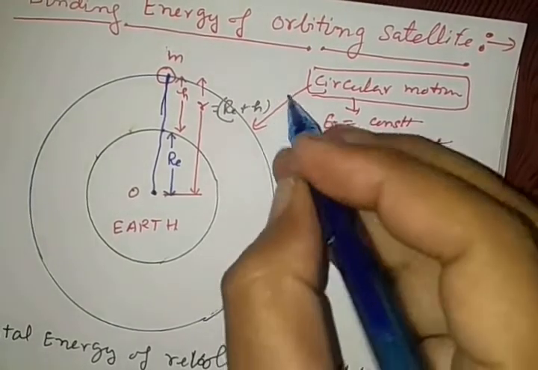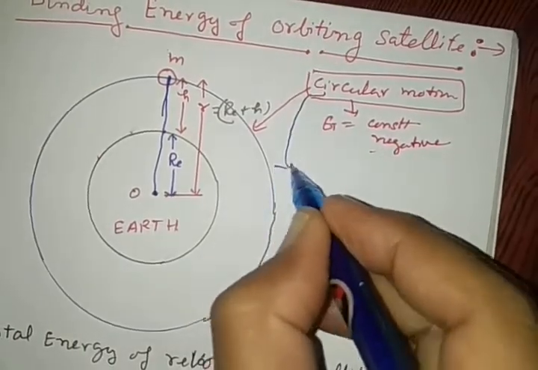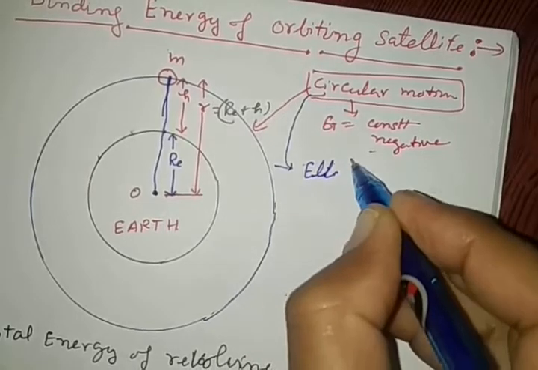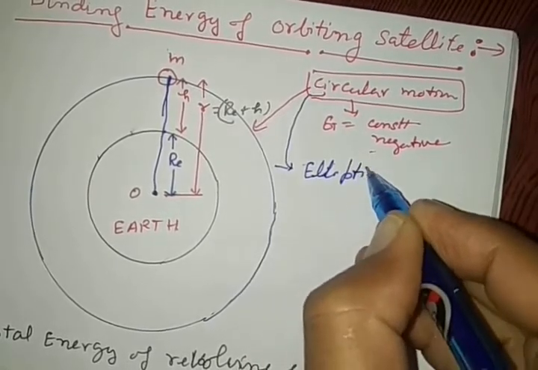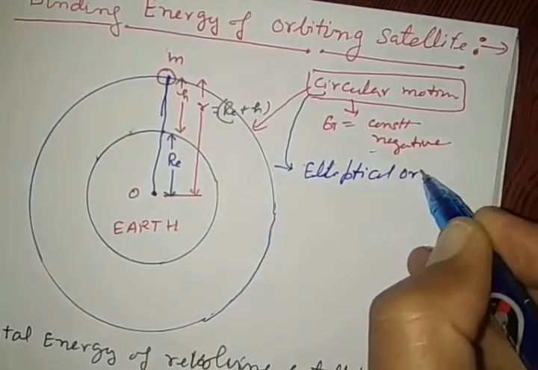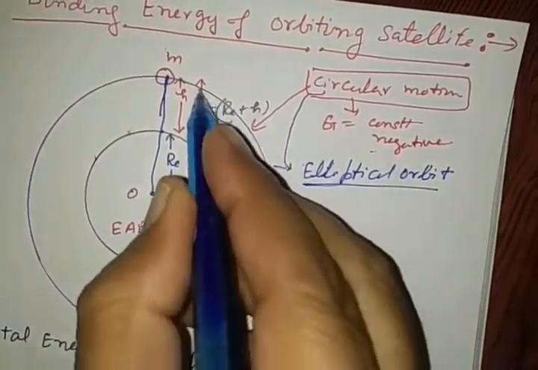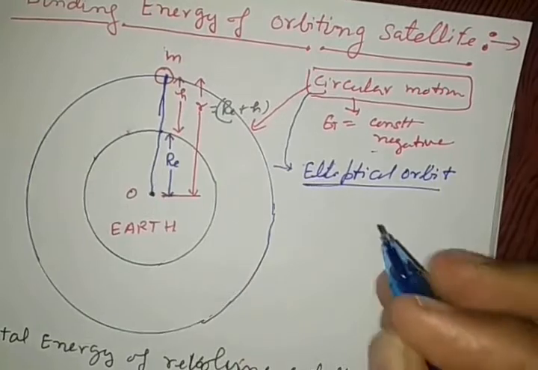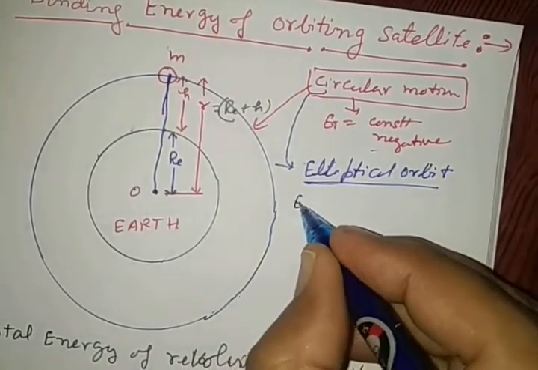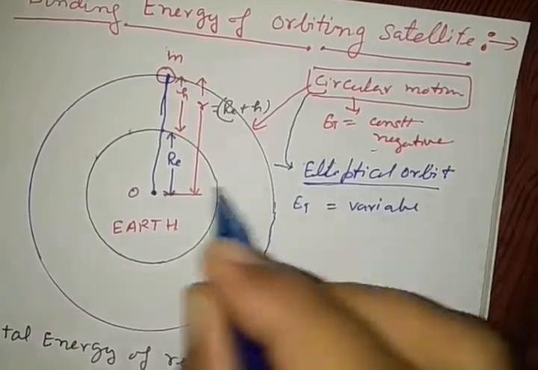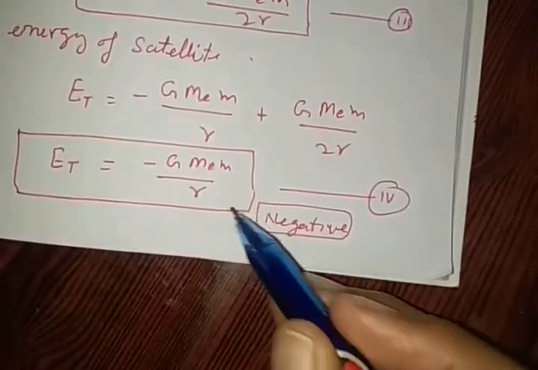If we take, in place of circular, an elliptical orbit, if it is revolving in an elliptical orbit, total energy is variable. Why is it variable? It is dependent on distance.